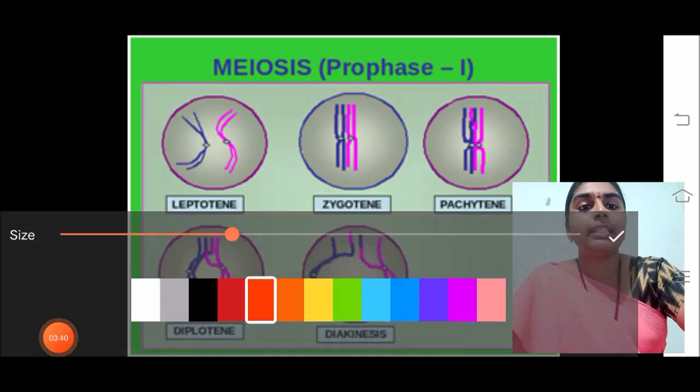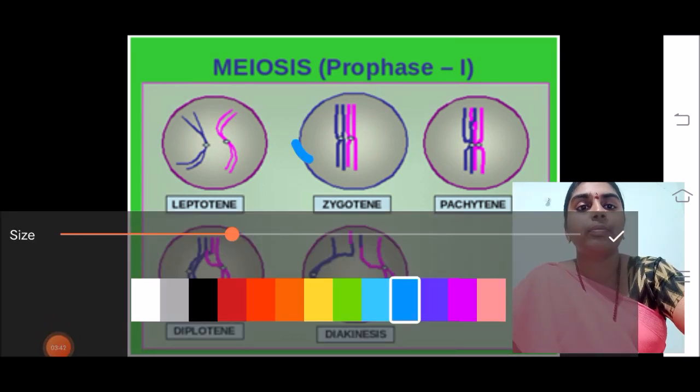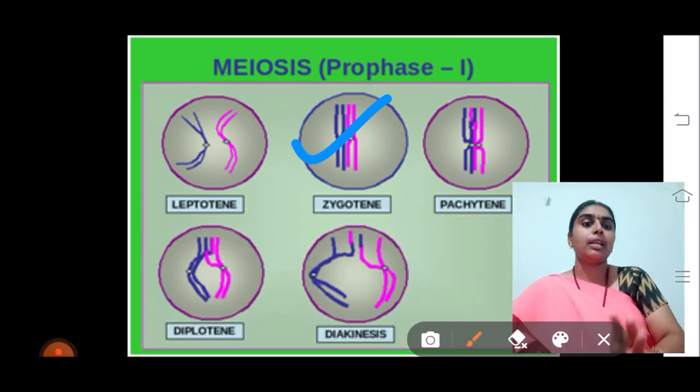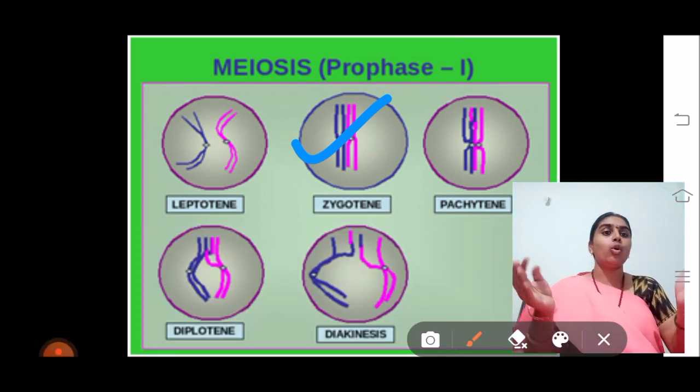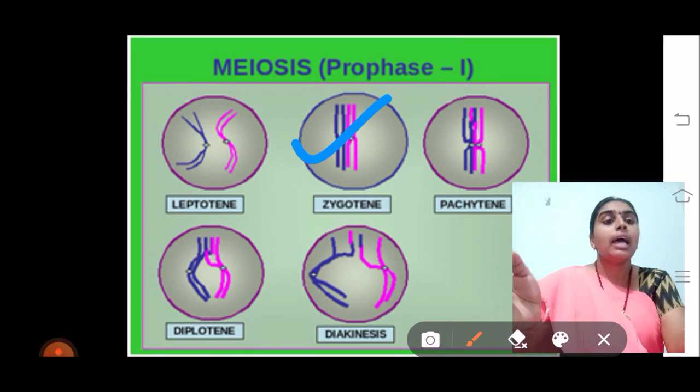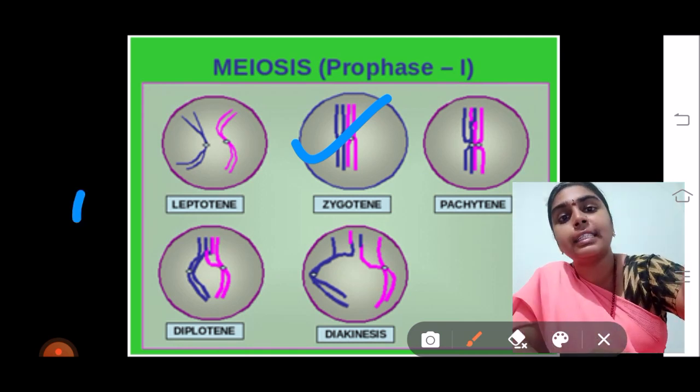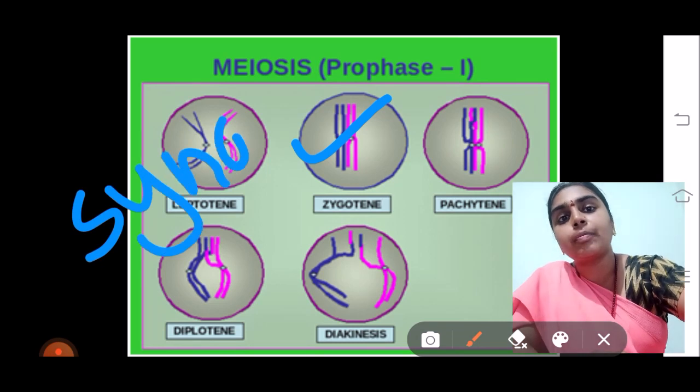In the zygotene stage, the homologous pairs of the chromosomes will come close to each other and they form pairs. When the pairs are forming, the chromatids of the chromosomes will get attached to each other at some points, and that particular union is called synapsis.